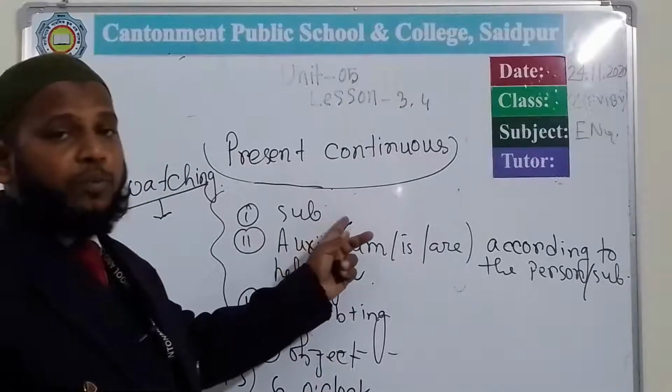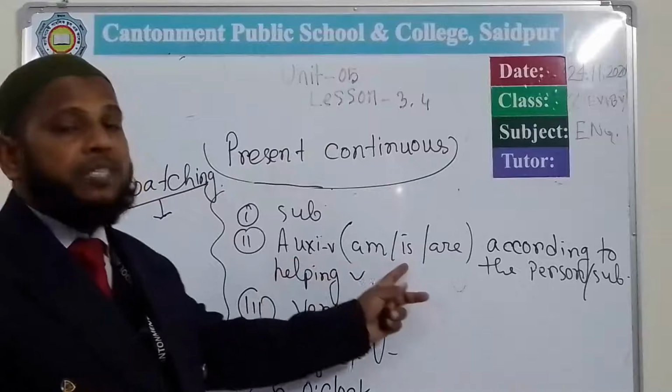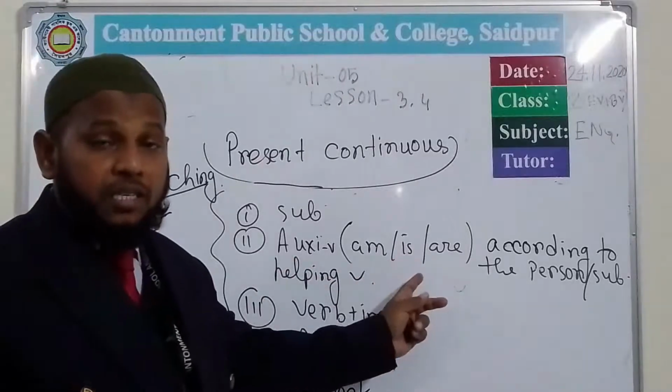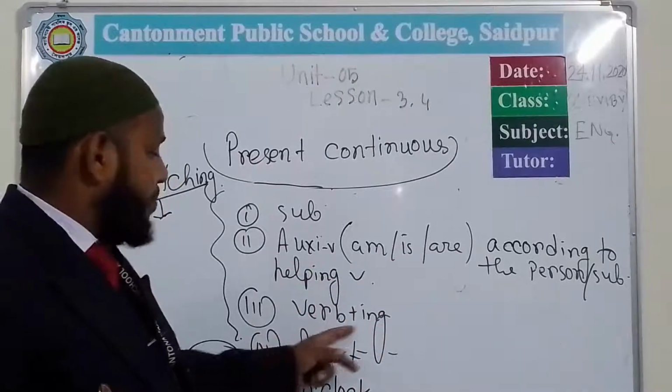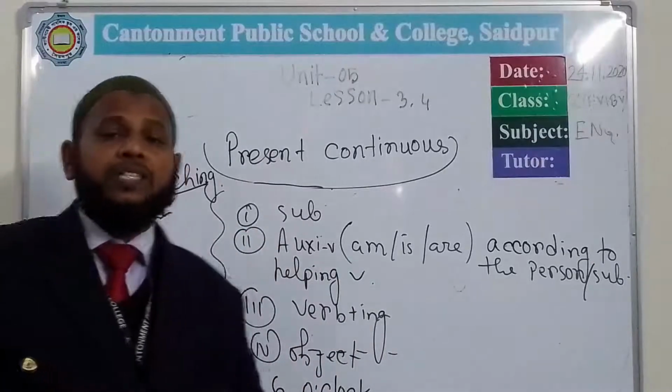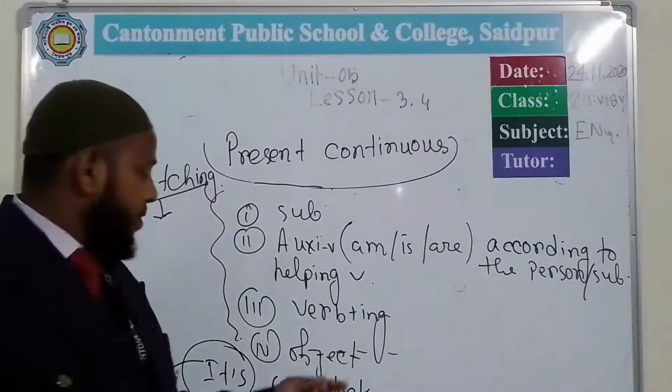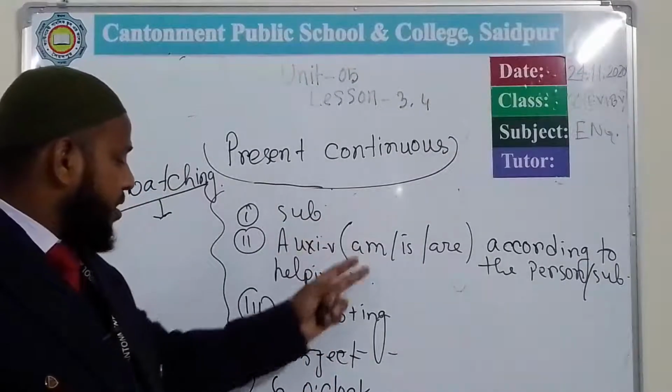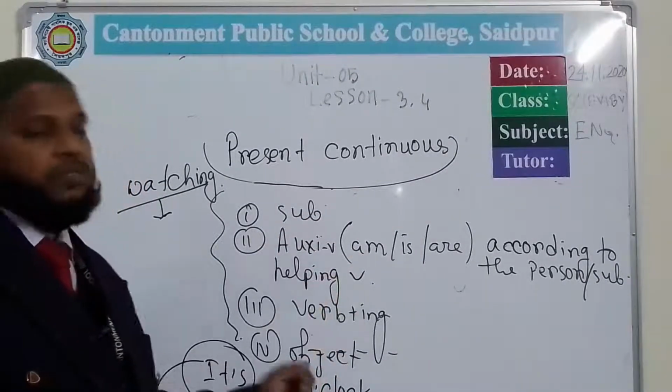Then subject Shoiko's mother. Auxiliary verb is, because she is the singular form, and then verb plus ing. What is? Watch, watching. Okay, in the continuous form. So Shoiko's mother is watching TV.